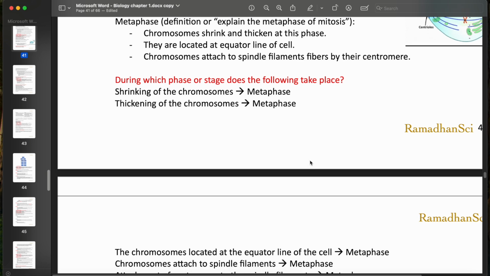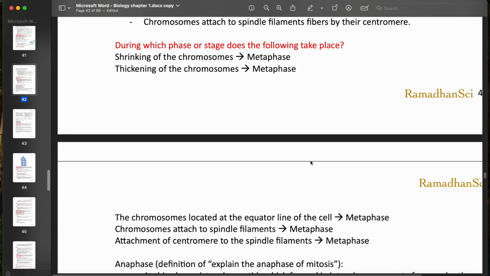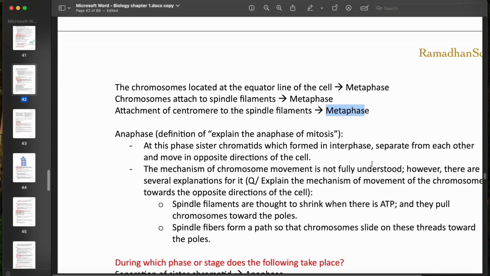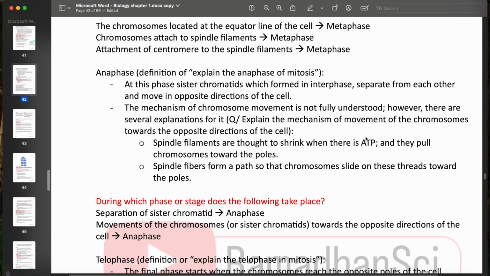So of course, during which phase or stage does the following take place: the attachment of centromere to the spindle filaments? It's during the metaphase. Very important. During the anaphase, the sister chromatids will separate from each other, moving in the opposite directions of the cell, and as I said, when they separate from each other, they will become independent chromosomes by themselves.